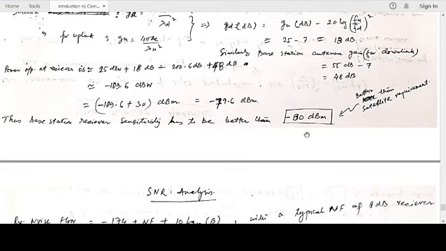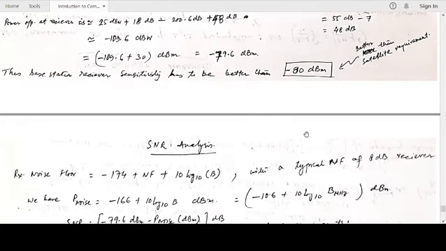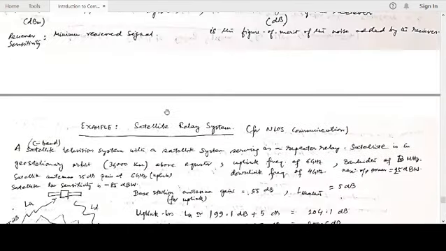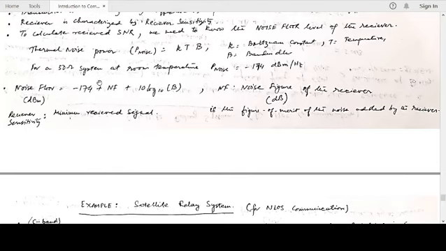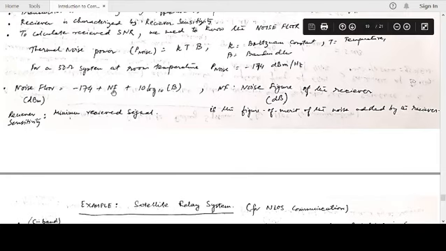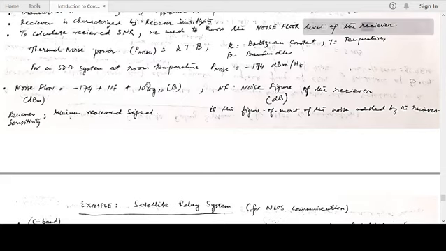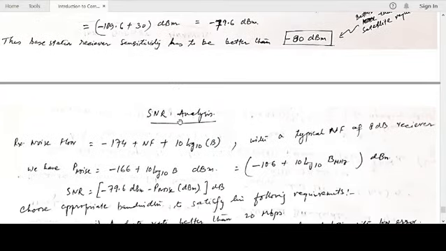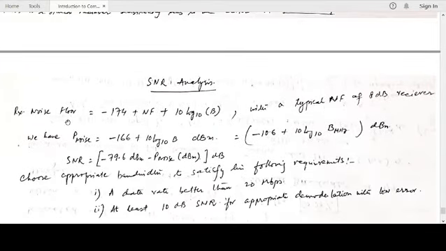Now let's do the SNR analysis. Received noise floor. We go back to what we discussed. The noise floor was this kT, which comes as minus 174 dBm, plus the noise figure of the receiver, plus 10 log bandwidth. Bandwidth we still do not know. We'll now determine bandwidth from here. So the receiver noise floor is minus 174 plus noise figure plus 10 log bandwidth.